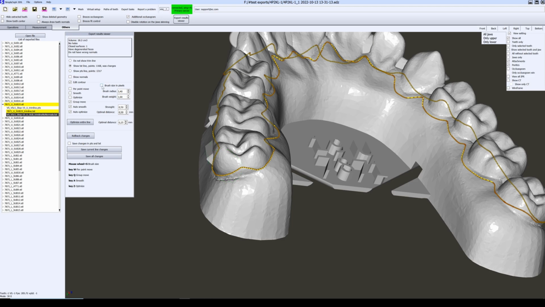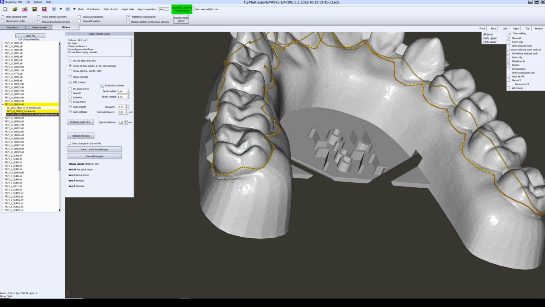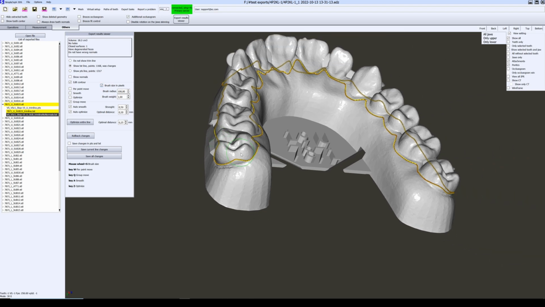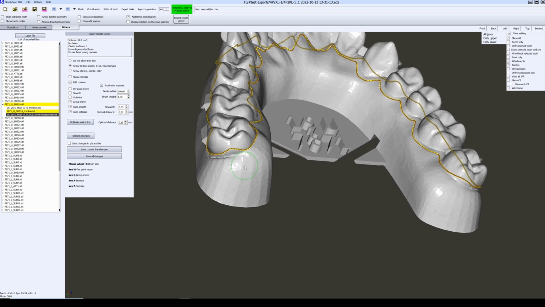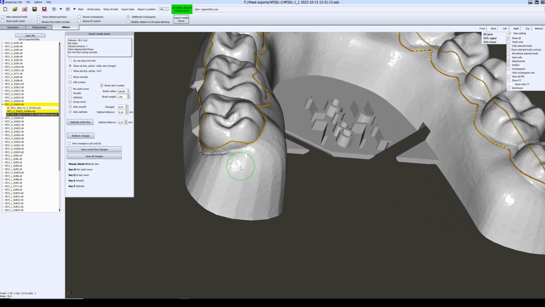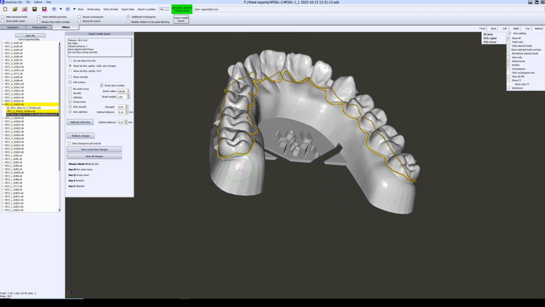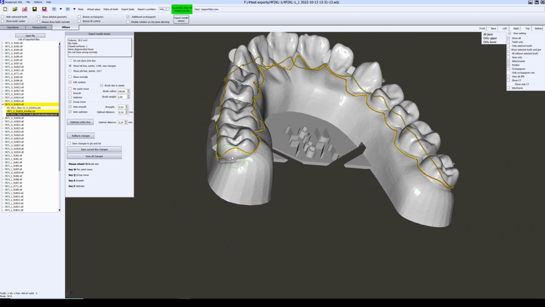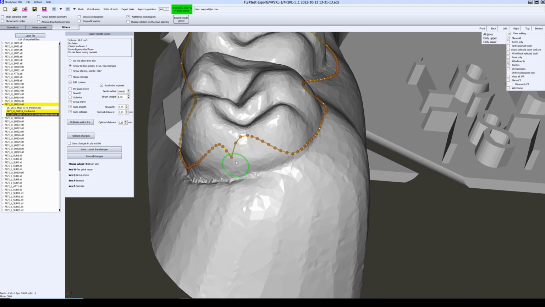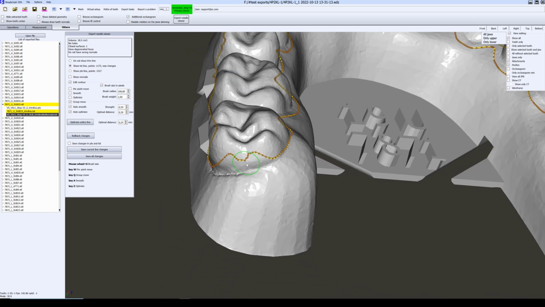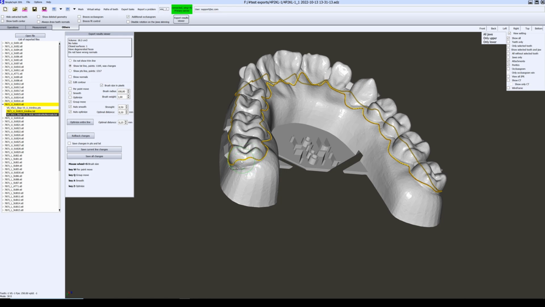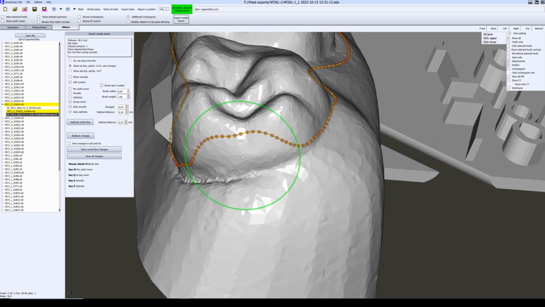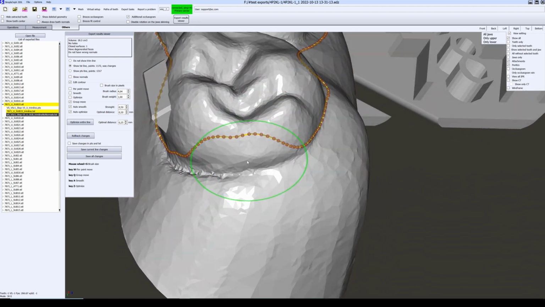Also I can change the mode of the brush. I set here the checkbox brush size in pixels. The difference is that this radius is constant relative to the screen size. If I want to make local changes, I zoom in the model, and to increase the capture area, I zoom out the model. If I switch off brush size in pixels, the radius of the brush is constant relative to the model.